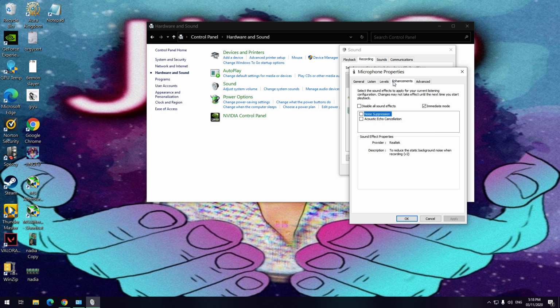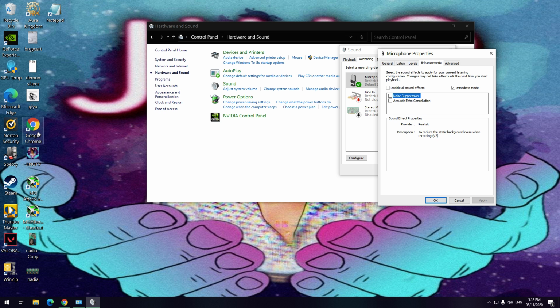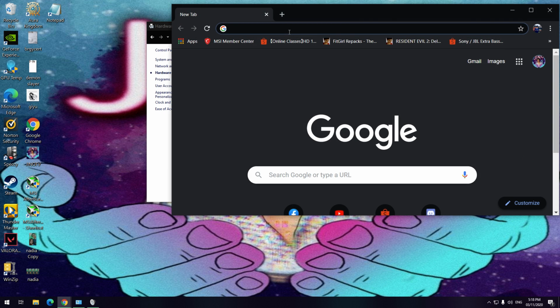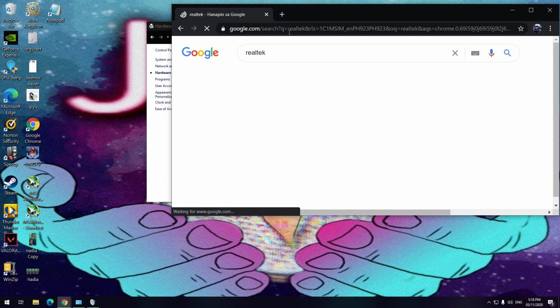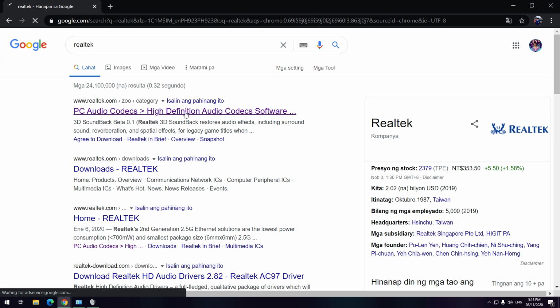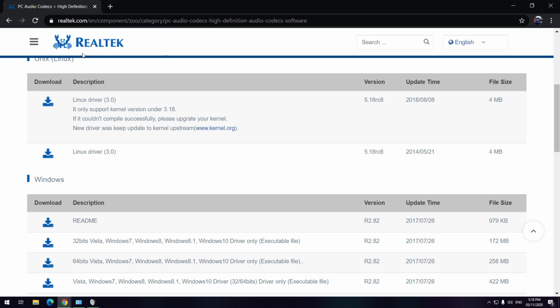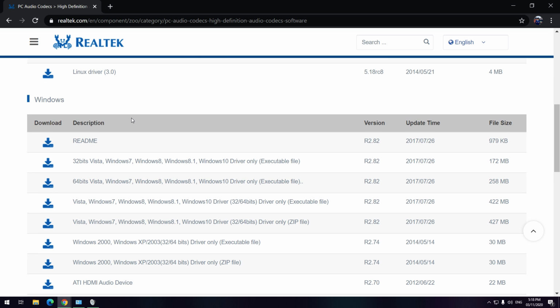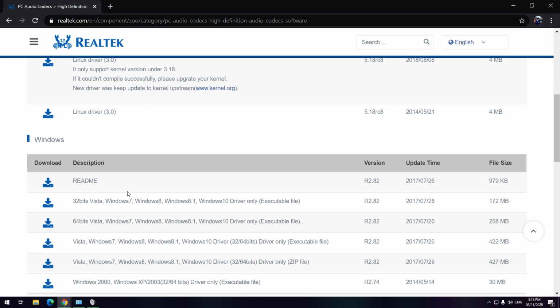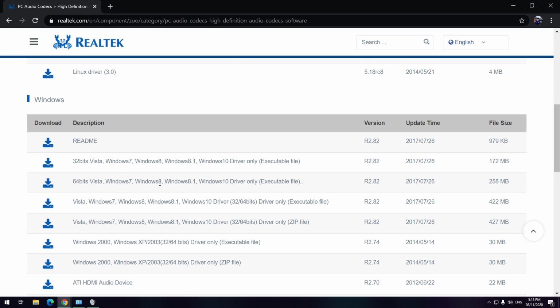And then go to your Enhancement. Just in case, guys, you still don't have any Enhancement on your Realtek or on your microphone properties, you need to download it. On Google Chrome, type Realtek, and it will show on the first option. Then you just need to choose the appropriate Realtek download for your Windows or for your Linux. Mostly it's 64 bits for Windows 10, or if you still have Windows 7 or 8, just download this one. And then after that, install it.